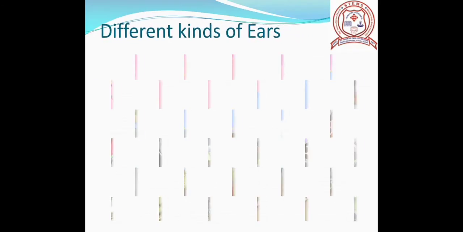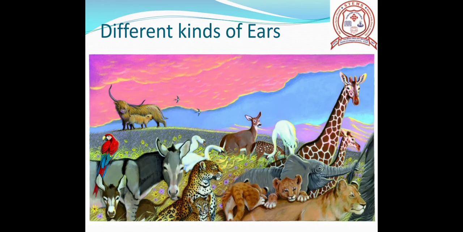Children, look at this picture carefully. Different animals have different kinds of ears. But we can see the ears of only some animals outside, and we cannot see the ears of some animals. Ears are the organs of hearing in animals. The primary function of ears in animals is to detect sound. Ears help animals to hear the sound of predators so they can escape and protect themselves from them.